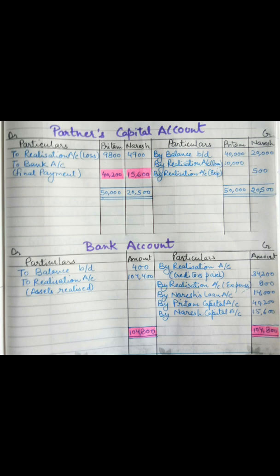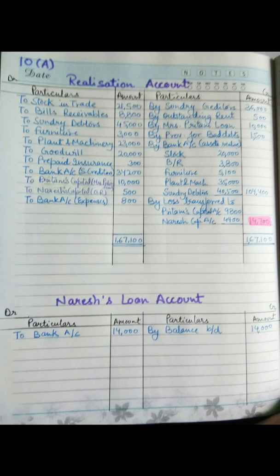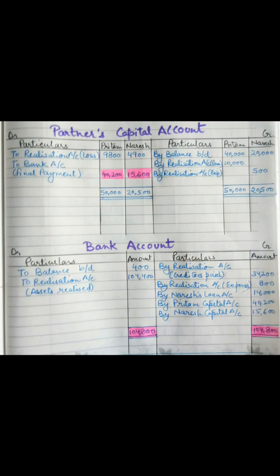Now coming towards the debit side, we know that there was a loss. We have calculated in the realization account the loss transferred to Preetham and Naresh capital. We have to transfer this loss in their capital accounts. So I'm going to transfer that on the debit side, to realization account, in bracket loss, and the amount of loss, that means 9,800, is to be written in the Preetham account, and 4,900 in the Naresh account.